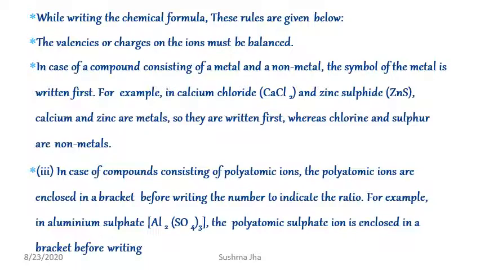In case of compounds consisting of polyatomic ions, the polyatomic ions are enclosed in a bracket before writing the number to indicate the ratio. For example, aluminium sulfate, Al2(SO4)3. Sulfate is of 3 molecules. The polyatomic sulfate ion is enclosed in the bracket before writing the number.